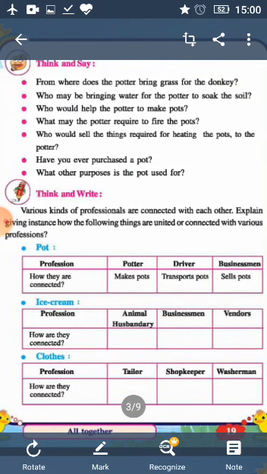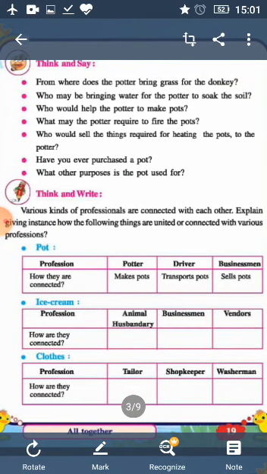Then come to the fifth one. Who would sell the things required for heating the pots to the potter? So whatever things we discussed now, the wood, dry grass, coal, matchsticks, from where is the potter getting them? So the potter must be getting these things from the shopkeeper or the trader.